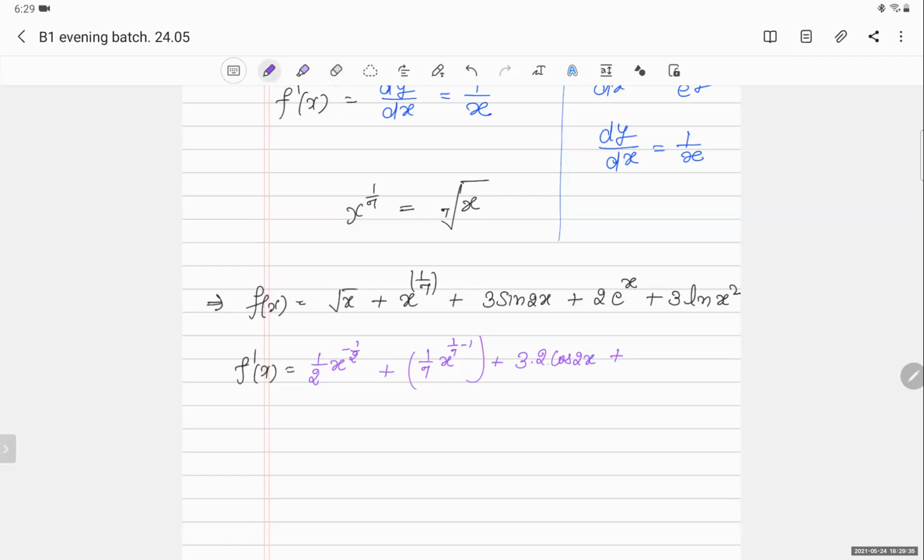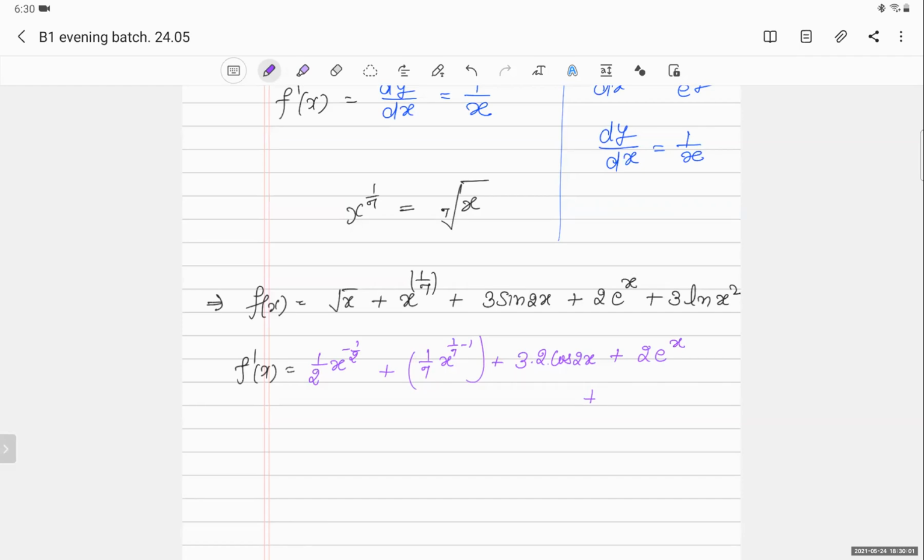Okay, what is the derivative of 2e की power x? Sir, same. 2e की power x. And the last step. Sir, 3 into 1 upon x square. No. So would it be 1 by 3x square?